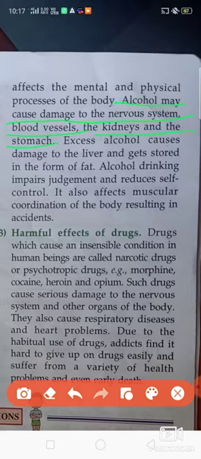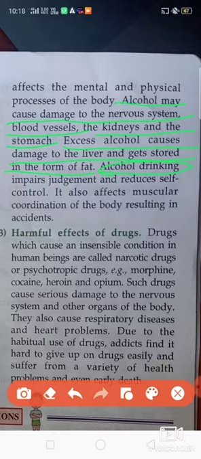The excess of alcohol causes damage to the liver and gets stored in the form of fat. So alcohol drinking should be avoided, so that the person will not suffer from any affect in coordination.